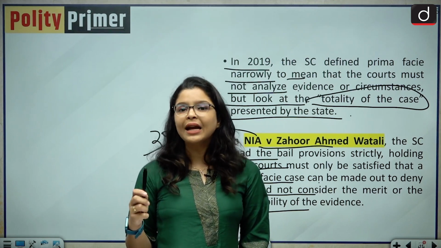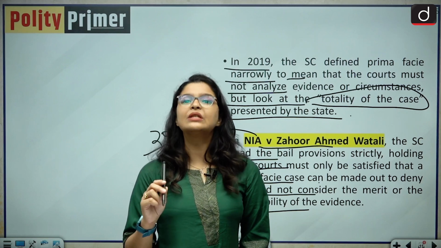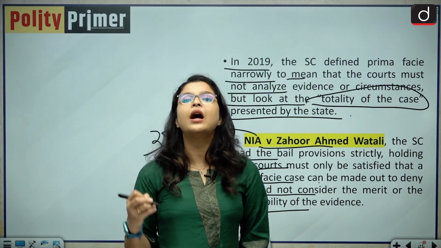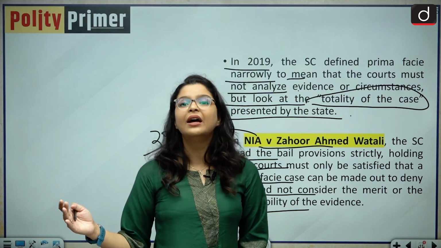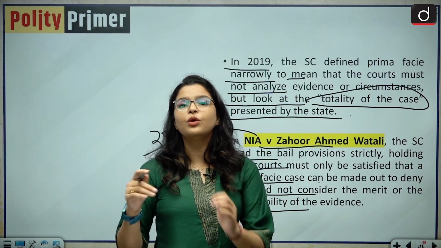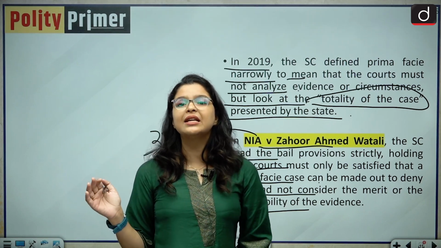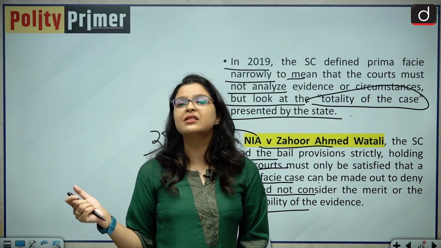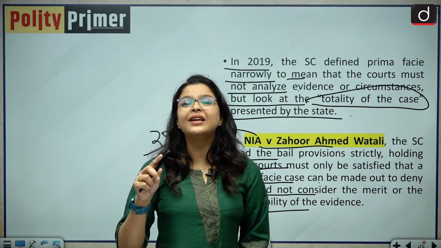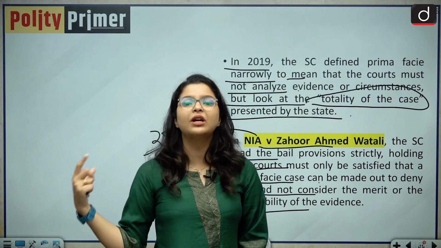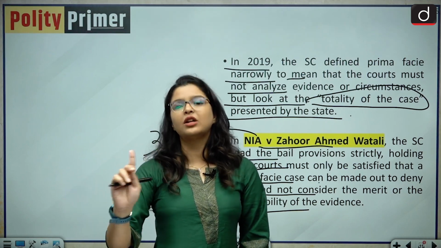So the court is saying that if a person who has been arrested under the UAPA comes to you and asks for bail, then you will not examine the merits of the case. You will not examine the evidences. You will just see whether there is a prima facie case made out against the accused. If yes, you will not grant the bail.